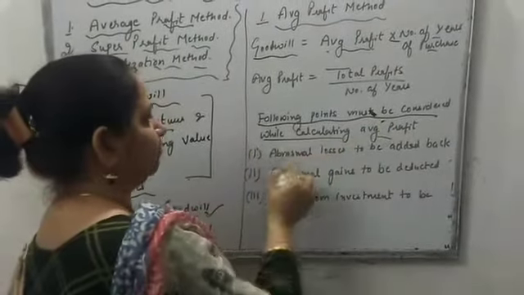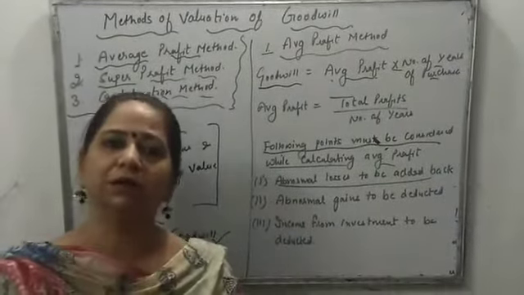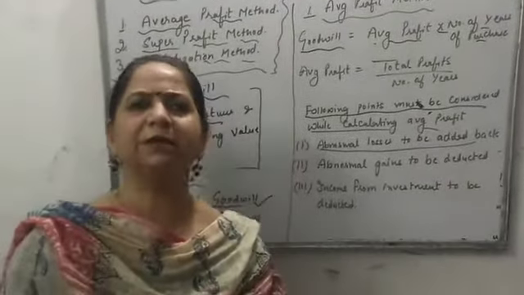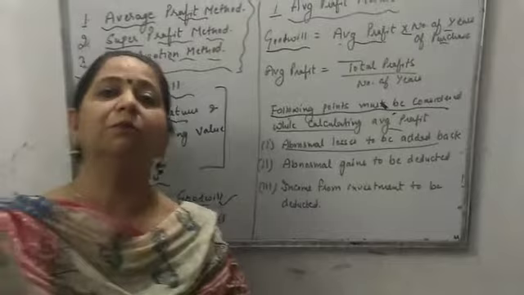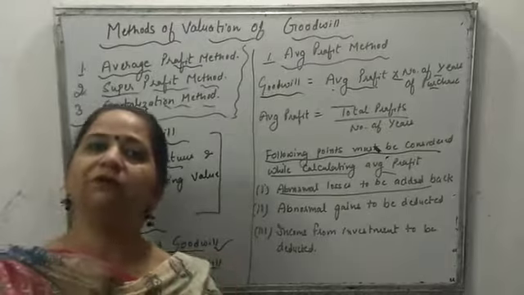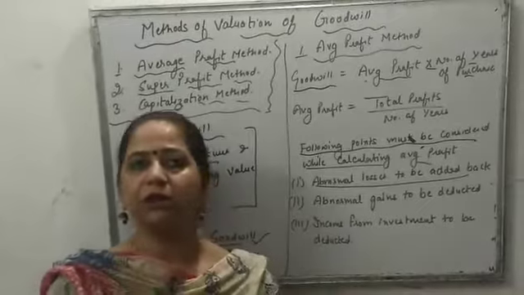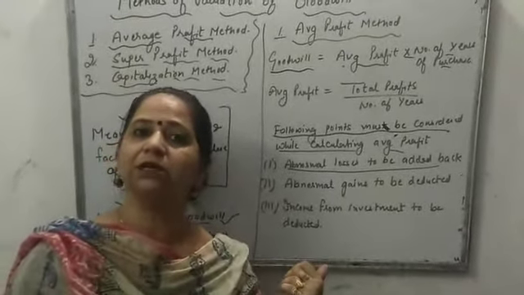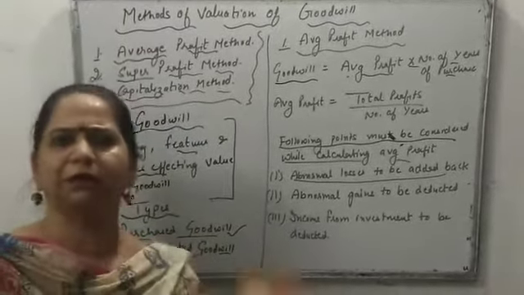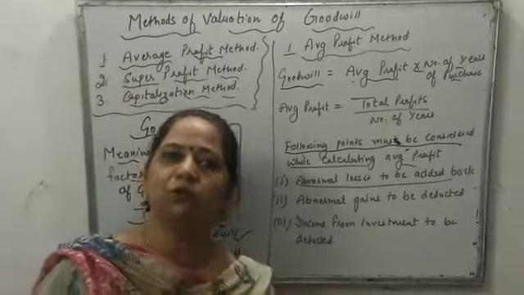The very first point, abnormal losses to be added back. Sometimes in the question a few abnormal losses are given, for example loss by fire, loss by theft, any abnormal loss or any expense, recurring expense, depreciation, which are not treated while calculating the average. So we have to do the treatment of such things also. Whenever any abnormal loss is there, because of which our profit decreased, we add it back, because these affect our average profit by reducing it and they will not occur every year. So that is why we add back such abnormal losses and do not reduce our profit.